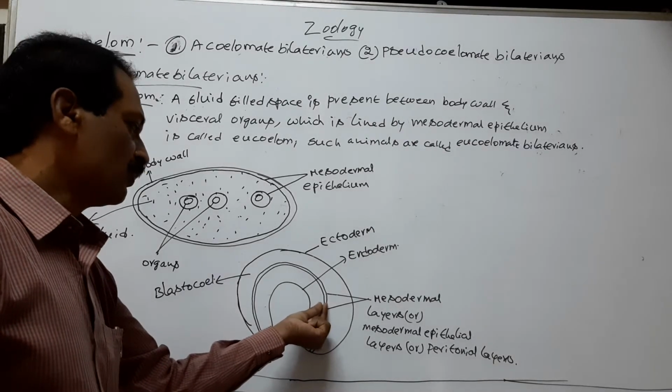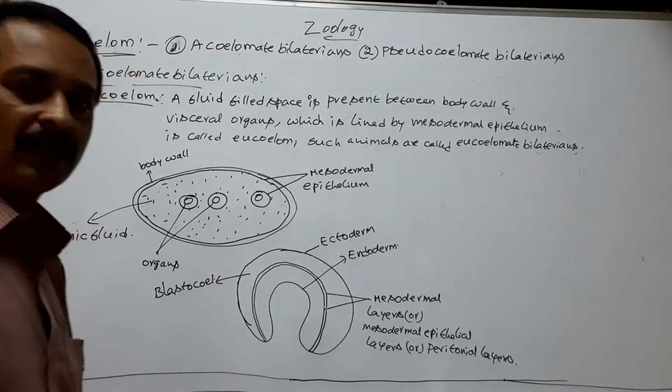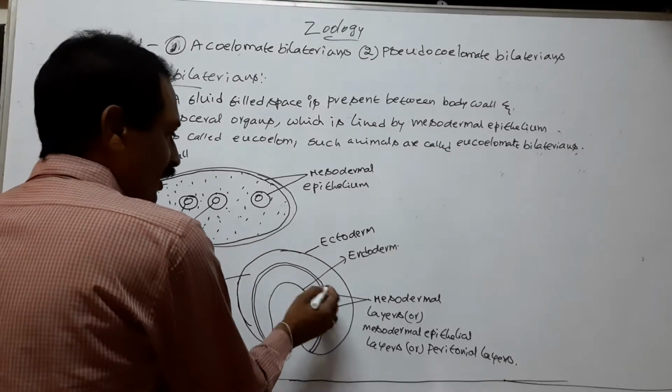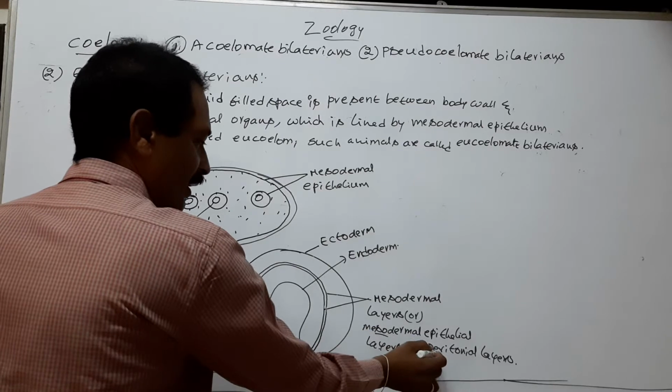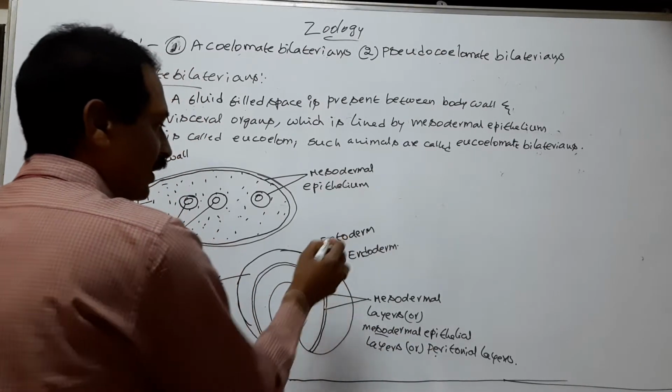These two peritoneal layers move in opposite direction. The outer mesodermal epithelial layer or peritoneal layer moves to ectoderm.